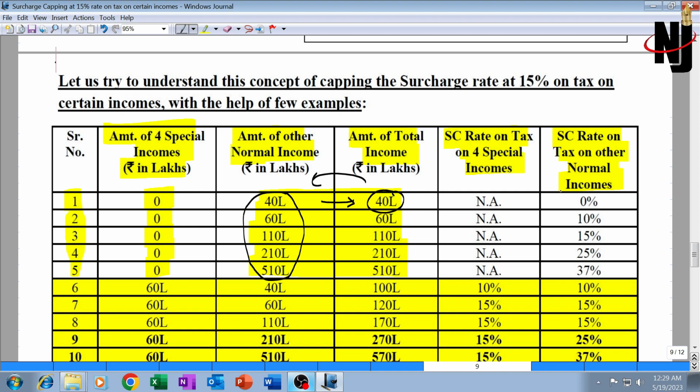Total income is 40, so the surcharge rate will be 0. And the surcharge rate on special income, tax on special income is not applicable because the special income amount itself is 0.